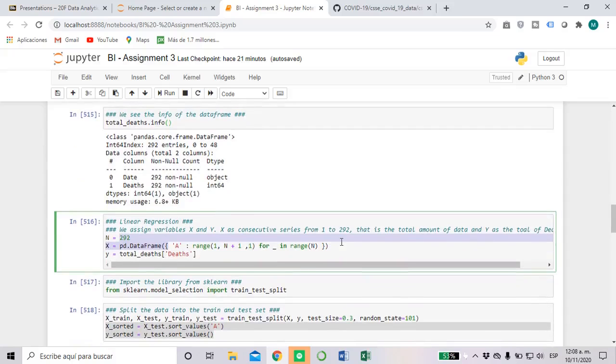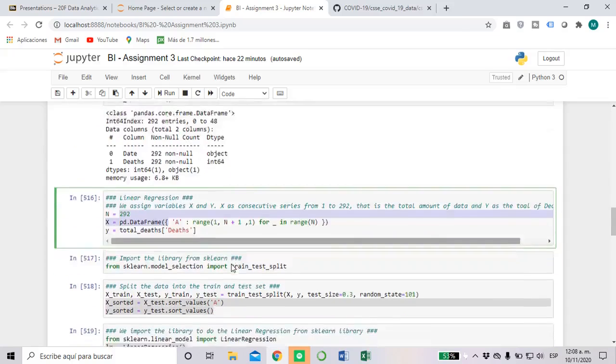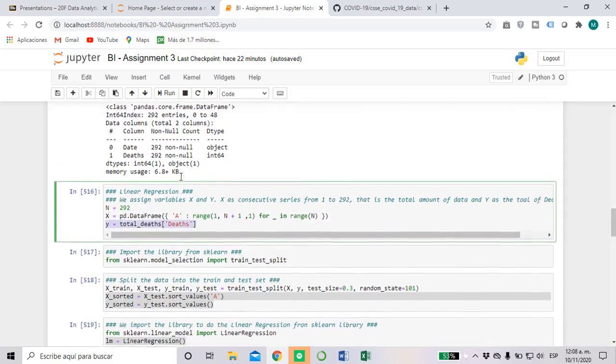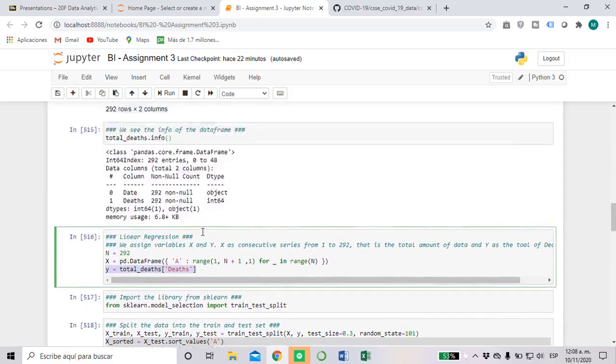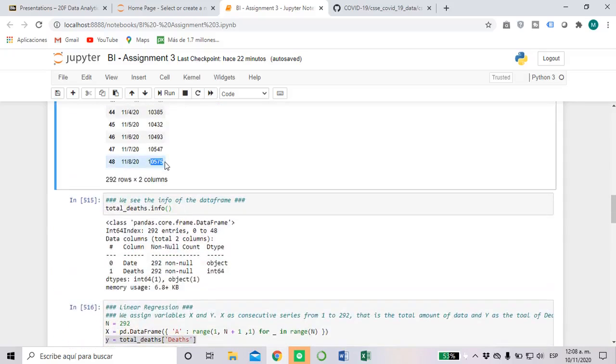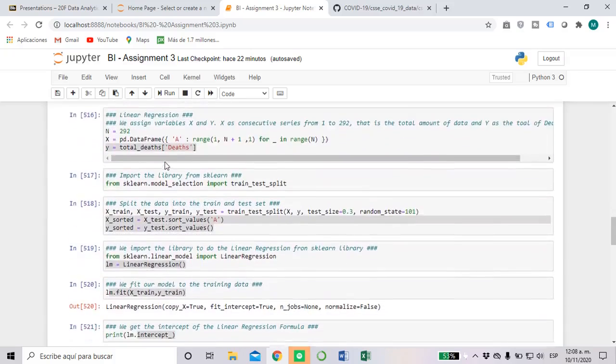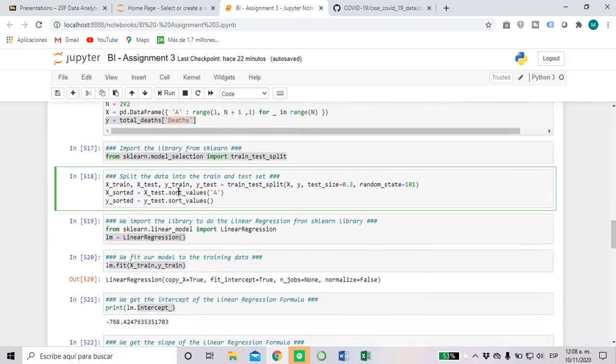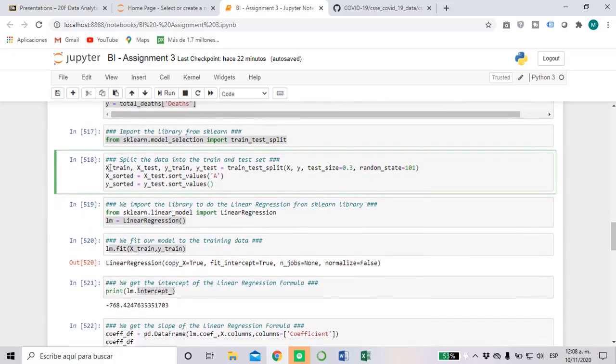It's a consecutive series from 1 to 900, from 1 to 292. And my y variable, that is my dependent variable, is going to be the number of deaths. Okay, so now we import the library that we need to start working.